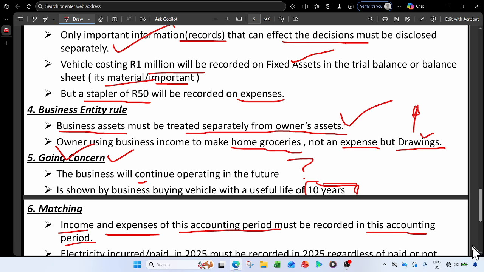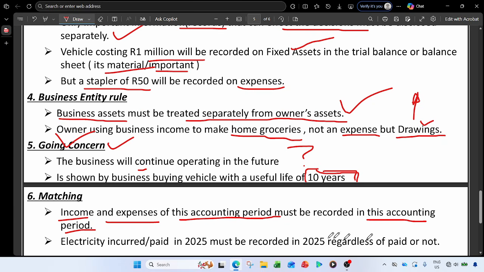Right? So I have an example here that I made. Let's say we have electricity incurred in 2025; it must be recorded in the books of 2025, regardless of whether it is paid or not. For example, we negotiated with the electricity company that we will pay next year, but please provide electricity for us this year.